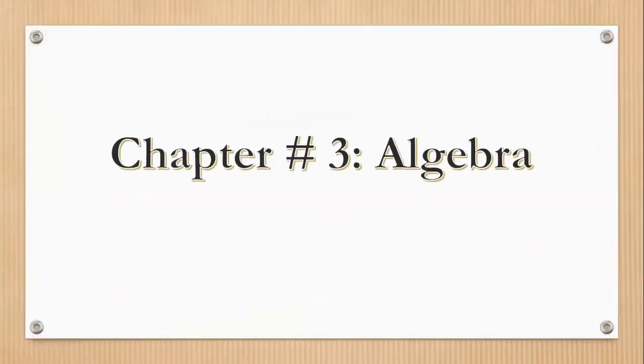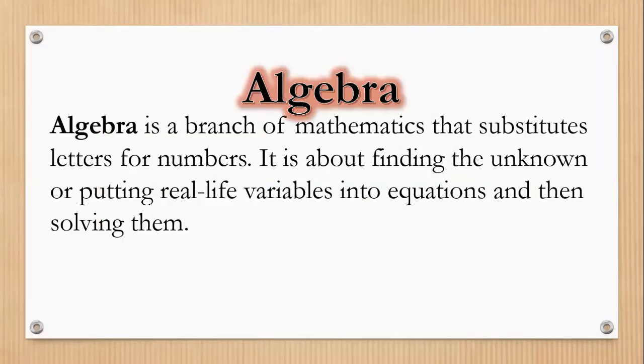Today we are going to start chapter number 3, algebra, from your book. Okay, now let's discuss what is algebra. Algebra is a branch of mathematics that substitutes letters for numbers. It is about finding the unknown or putting real life variables into equations and then solving them.